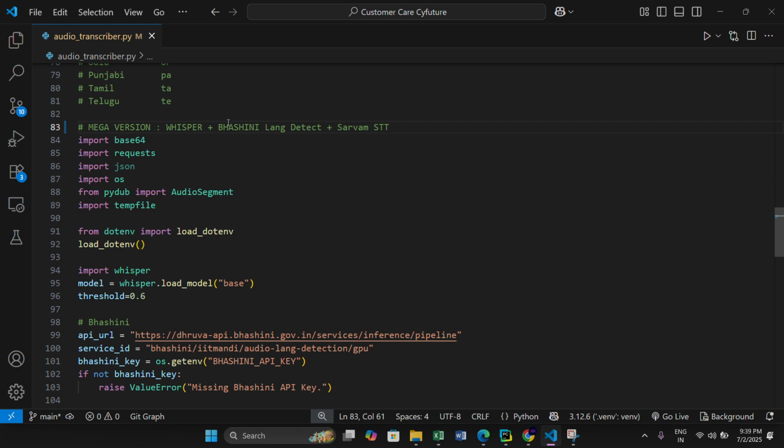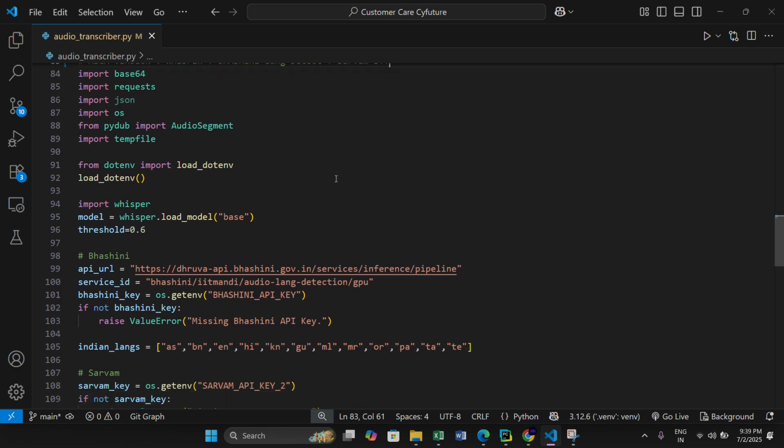Most probably if it is not some global language, then it will be an Indian language, so we are using Bhashini. After that, Bhashini will choose from the Indian languages which language it is, and then I will pass that language to Sarvam, and Sarvam will correctly convert the speech to text.